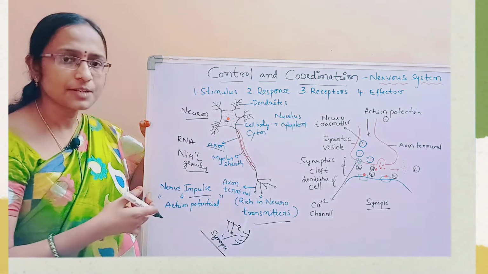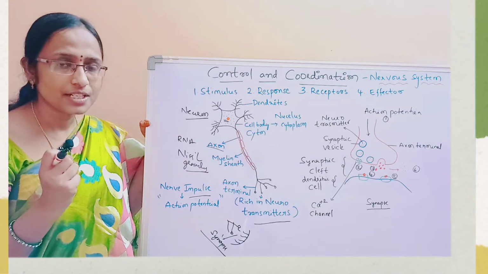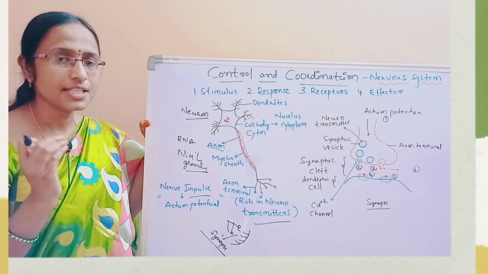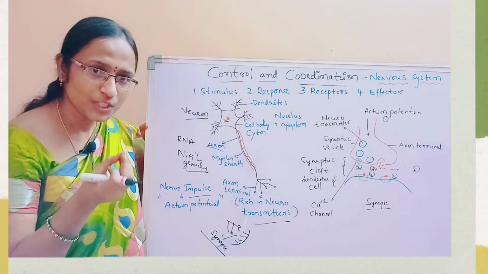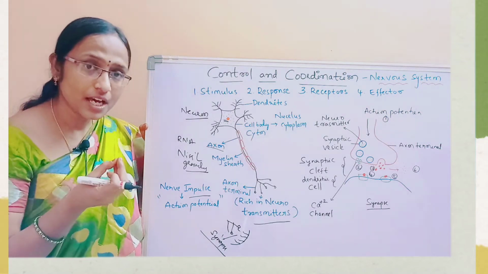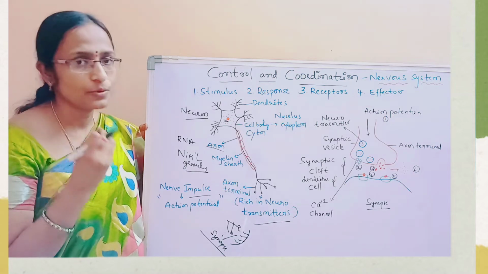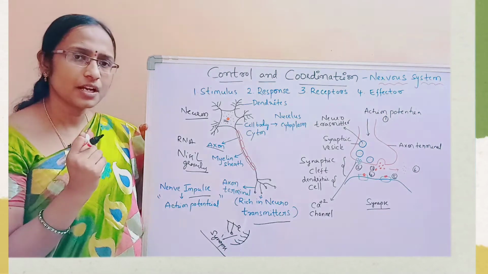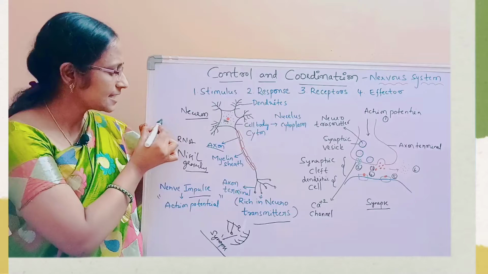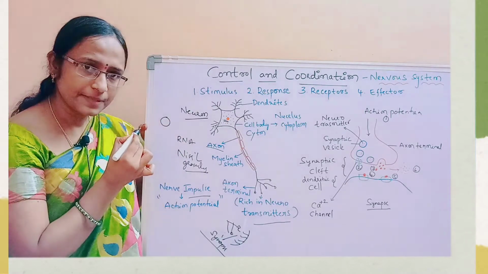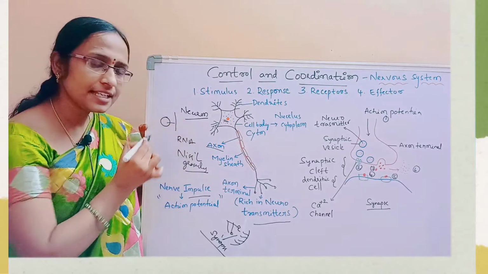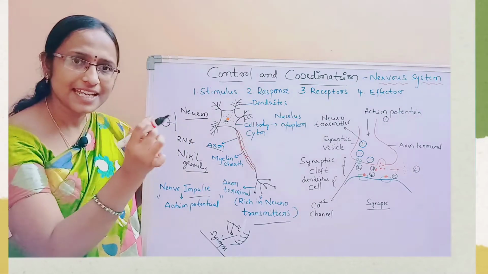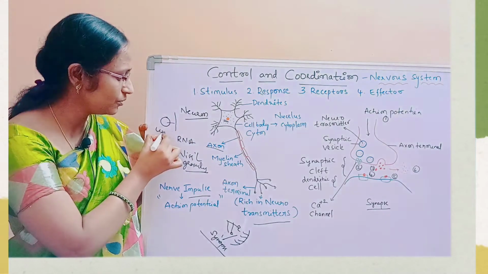When we are discussing neurons, we have to understand some other terminologies. There are three types of neurons: unipolar neurons, bipolar neurons, as well as multipolar neurons. What is a unipolar neuron? A very simple thing: one cell body will be there, and from the cell body a single axon is ejected. Then this is called unipolar.